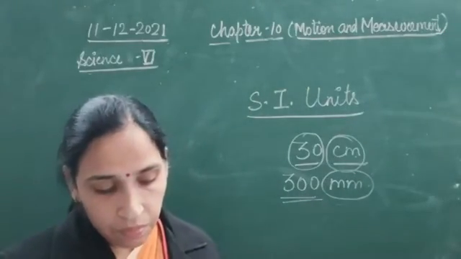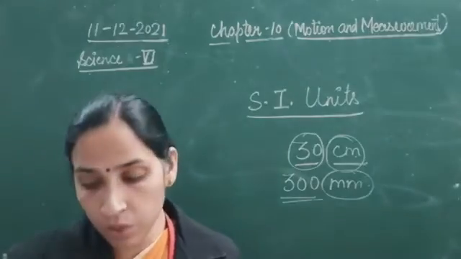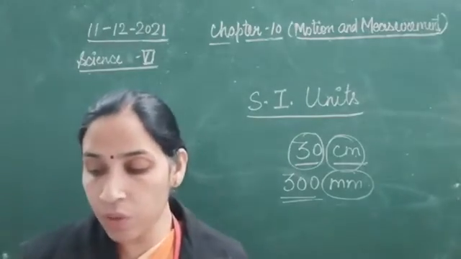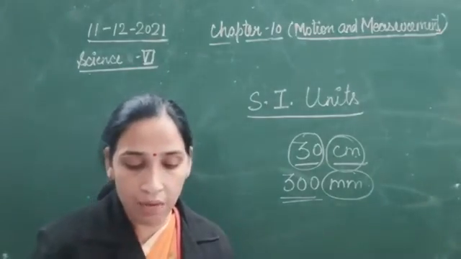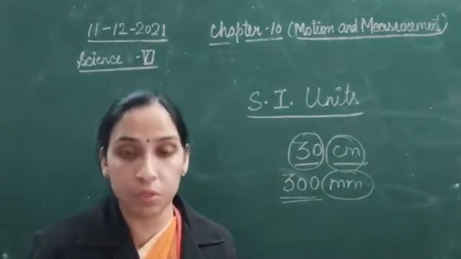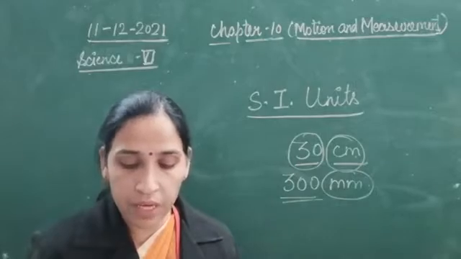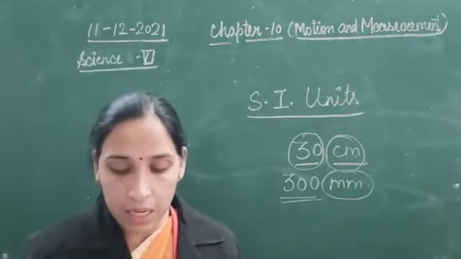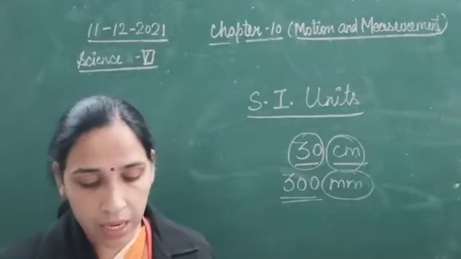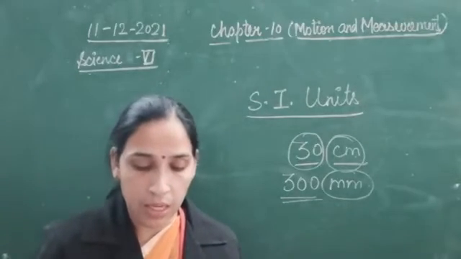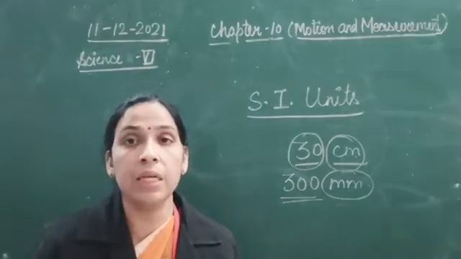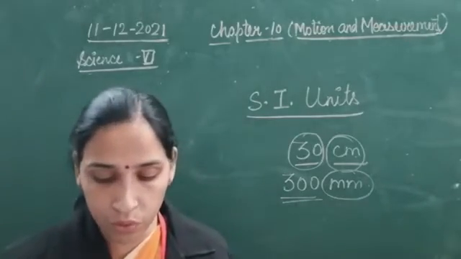So what is the SI unit of length? The SI unit of length is meter. In order to have uniformity in the measurement of various physical quantities like length, mass, time, etc., scientists all over the world have adopted the International System of Units.